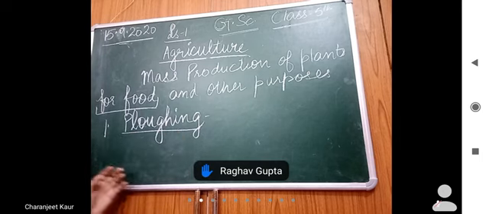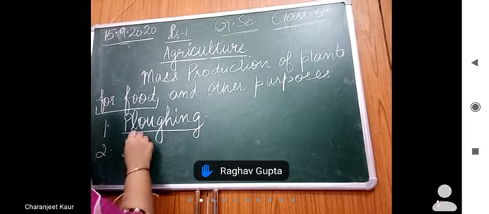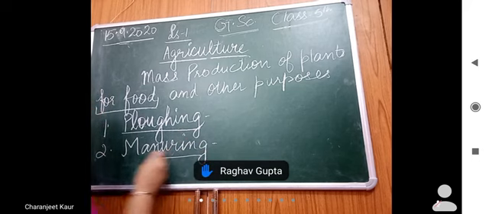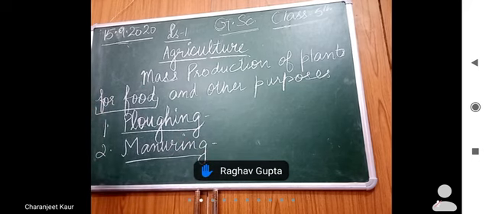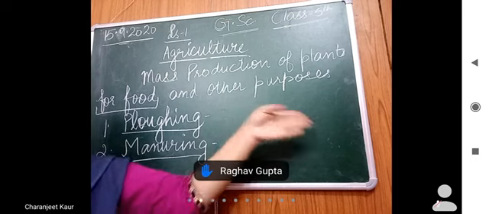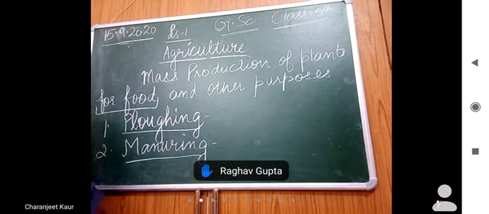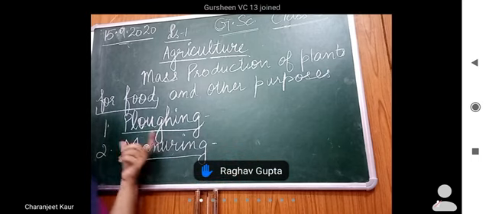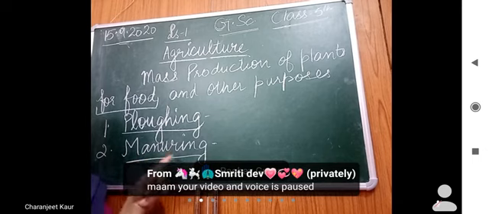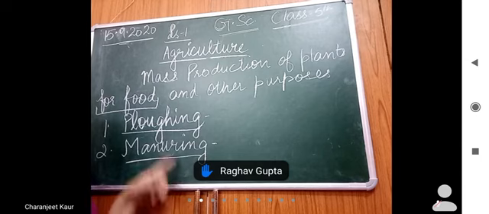Soil loosening is plowing. After plowing, what is done? Next step is manuring. What is manuring? Manuring is adding nutrients to the soil to make it rich in nutrients, to make the soil more fertile. This is known as manuring, right? To provide nutrients to the soil, manuring is done, right? Is that clear?